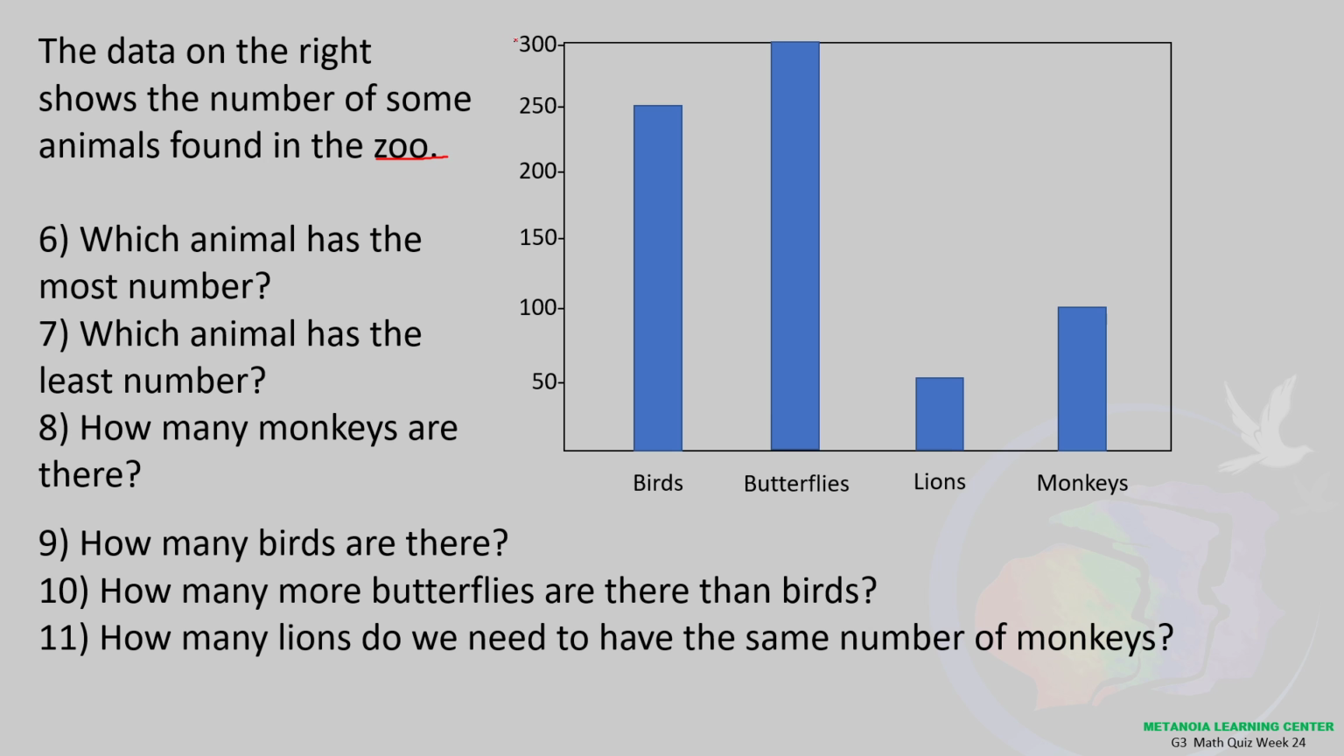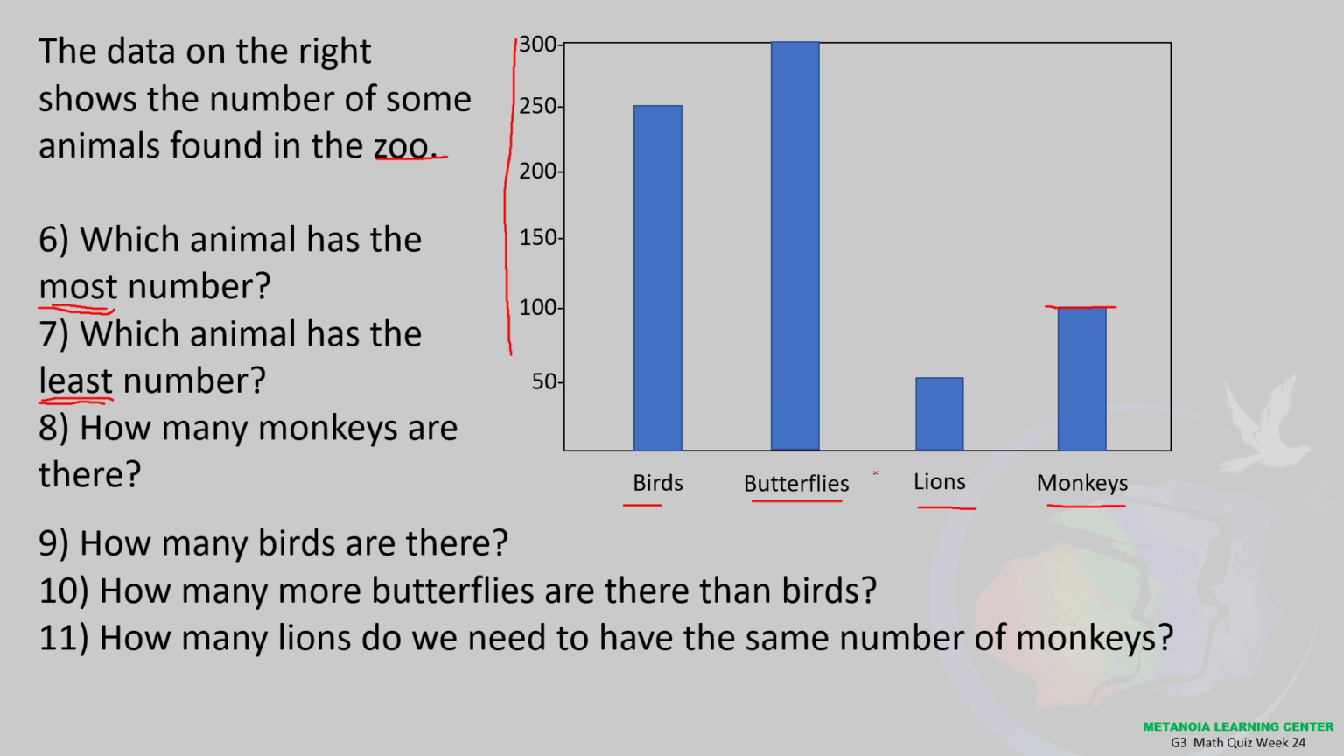The data on the right shows the number of some animals found in a zoo. Then again, same lang, itong part na to are the numbers and the type of animals that we have. Not all, but some, as stated. So continuing the number 6, which animal has the most number? Then again, most. Number 7, which animal has the least number? So meron tayong birds, butterflies, lions, and monkeys. Number 8, how many monkeys are there? So ang monkeys, ilan daw ang monkeys?